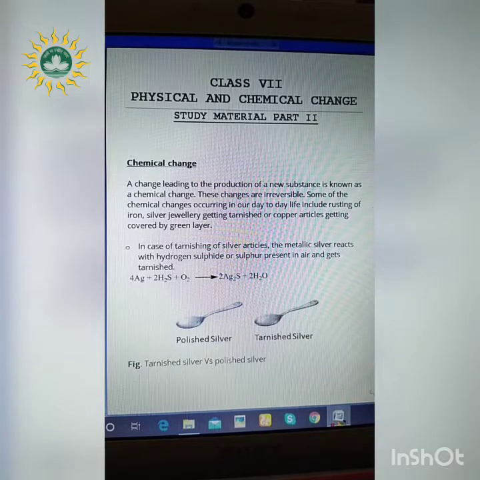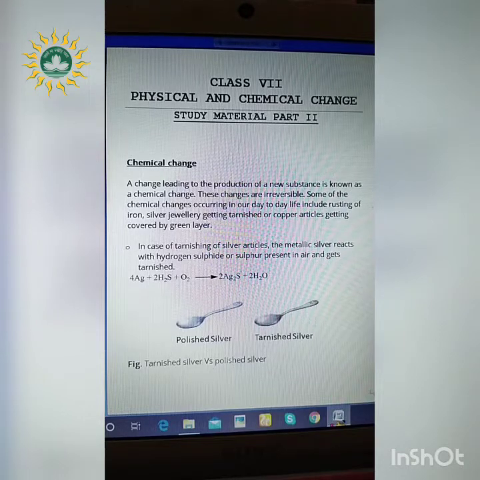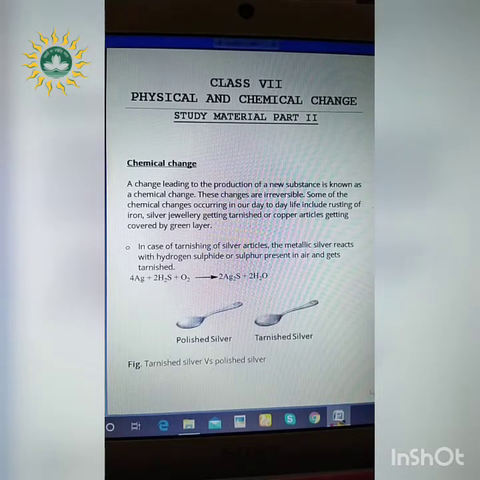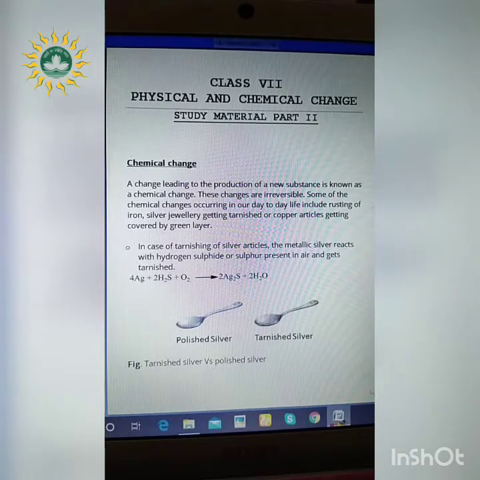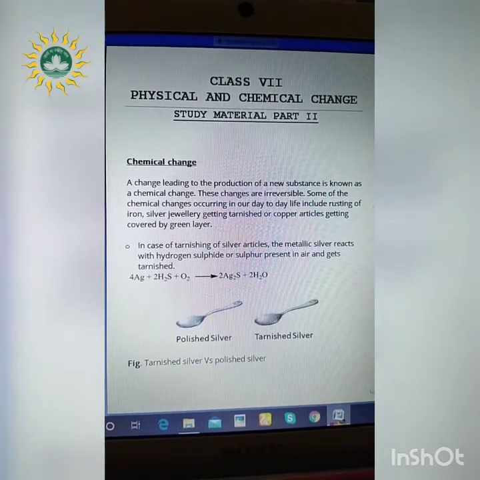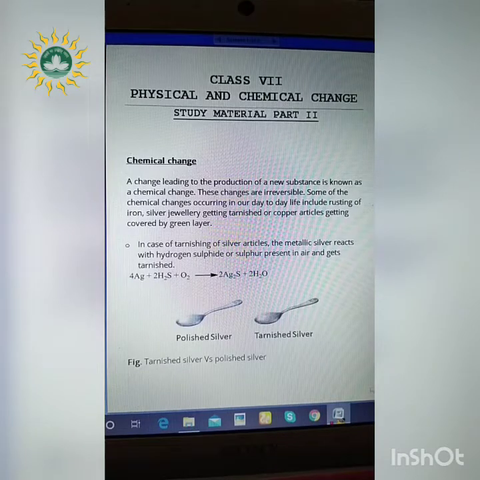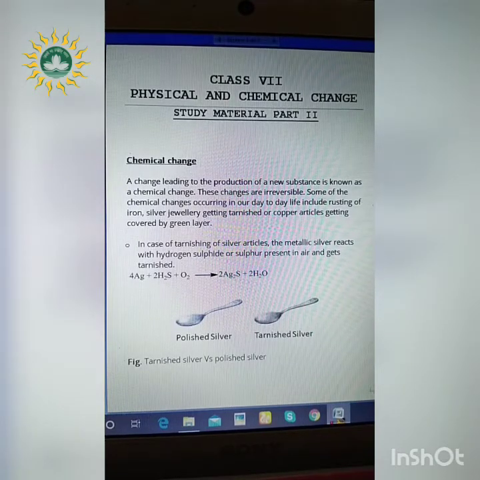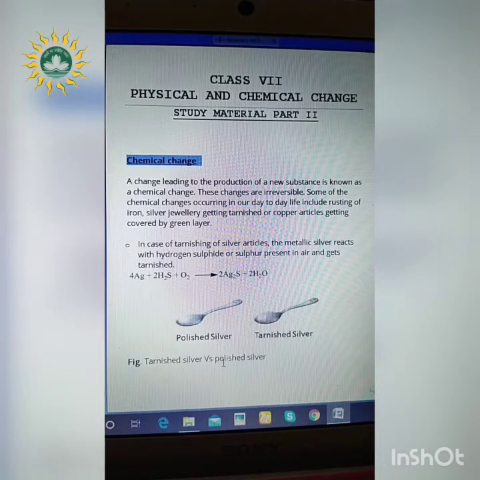So, in the previous lesson, we learnt about the first part of the chapter, physical and chemical change. What did we learn in the previous lesson? We learned that there are different types of changes, namely physical change and chemical change, and these two changes are quite different from each other. We also studied the details of physical change and the process of crystallization. Now today we will study the chemical change in detail.